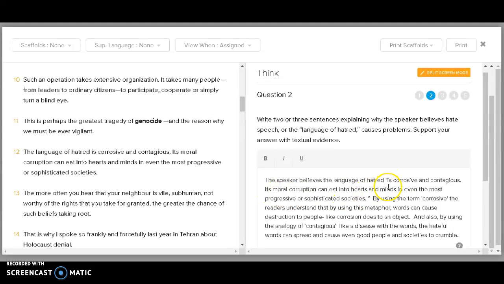So I combine the exact words from the text where this is mentioned, and then I explain the terms used. I know it says corrosive and contagious, so I describe what corrosion actually means. It's a metaphor, and it's comparing the words to what corrosion does to an object. So it's destructive to people, just like corrosion is to a metal object. And then I also add the contagious. It's an analogy comparing the words to a disease, and that the hateful words spread and cause even good people in societies to crumble. So I explain the text and I explain how hatred works, and thereby answer the question.